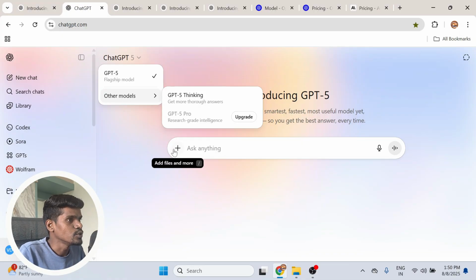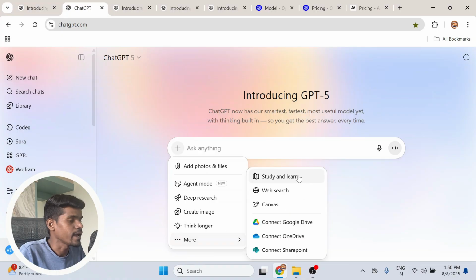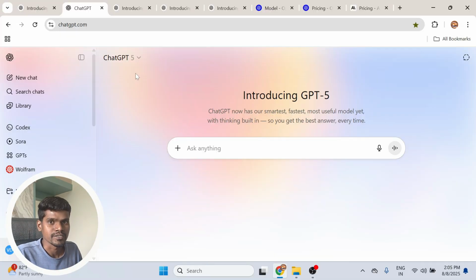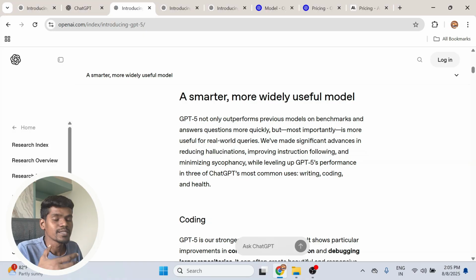Apart from that, you have got a new study and learn mode. If you're learning something new, you can use this feature and it will be very helpful. So that's all on the ChatGPT side. Now let's move and see what OpenAI is claiming about the model.